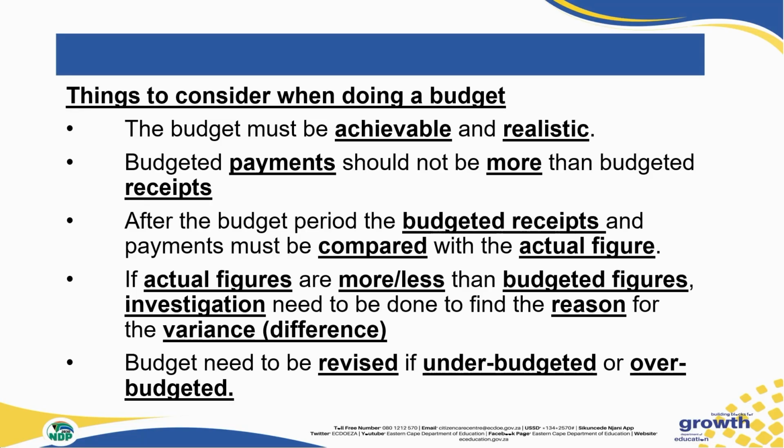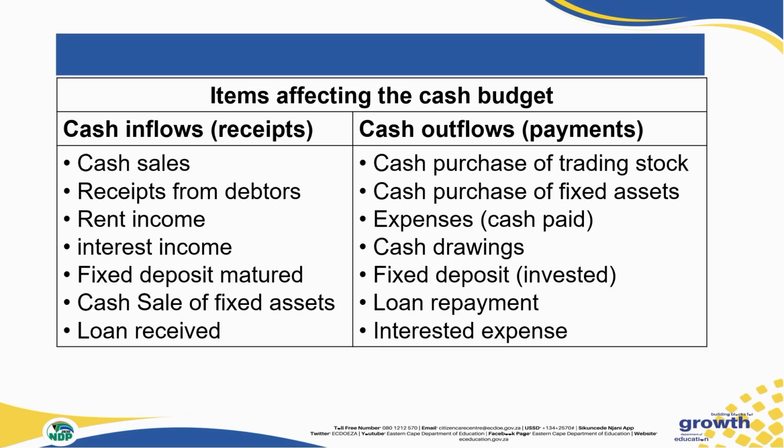After the budget period, the budgeted receipts that we have, meaning the money coming in, and payments must be compared to see whether we are within our budget. Therefore, we also draft our actual figures and do a comparison. And if the actual figures are more than the budget figures, we must figure out why they are more, or if they are less, then we must also investigate why they are less. If actual figures are more or less than the budgeted figures, then we have to investigate, and there needs to be a reason why there is this difference or variance. A budget also needs to be revised if under budgeted or over budgeted.